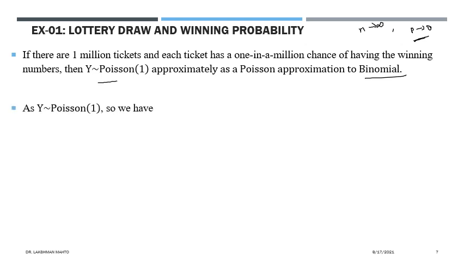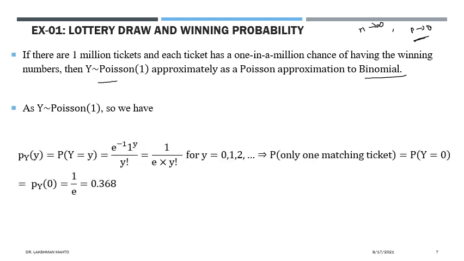Here I have already mentioned y is a Poisson distribution, and hence the probability mass function of y, for any specific value of y, would be e to the power minus 1 times 1 to the power y divided by factorial y. If you simplify, it takes this form. And what are the possible values of y?